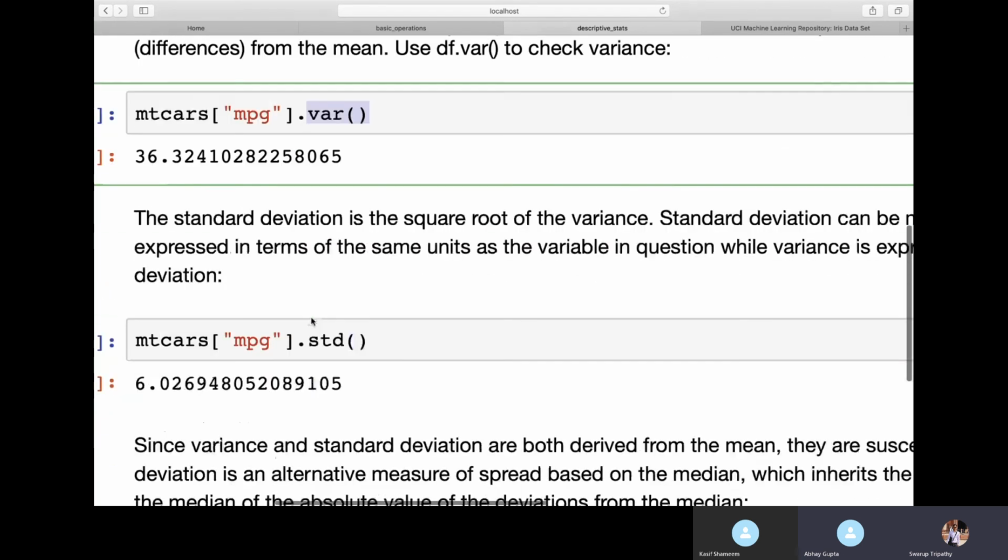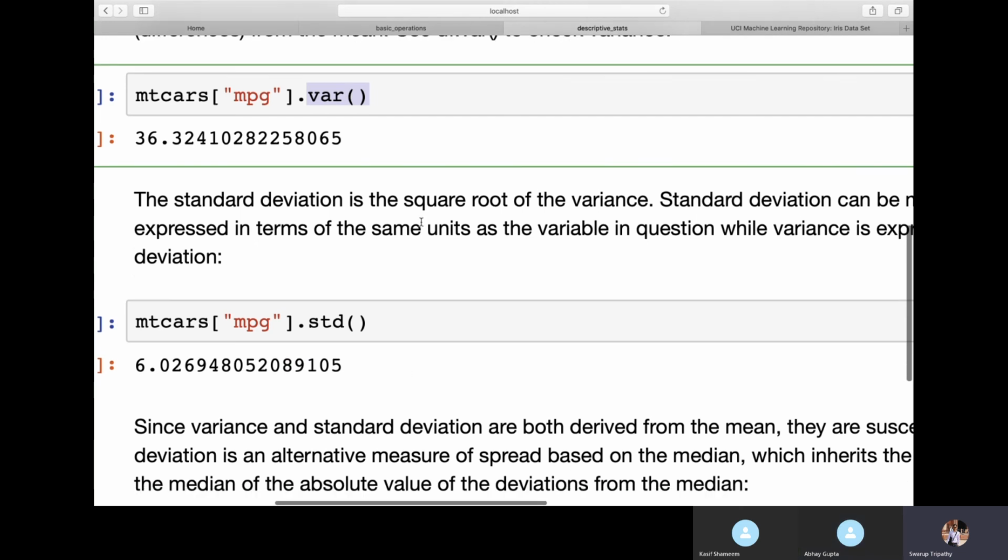Okay, next, to find out the variance, we can just write .var for that particular thing. So it gives us the variance. Similarly, to find out standard deviation, it is .std. These both are methods, so you have to pass it in brackets. Variance is 36 and standard deviation is nothing but the square root of that. So here it is 6. You can find out variance.